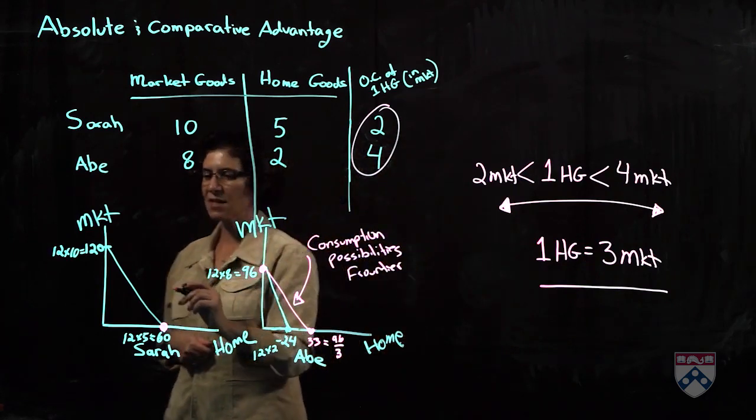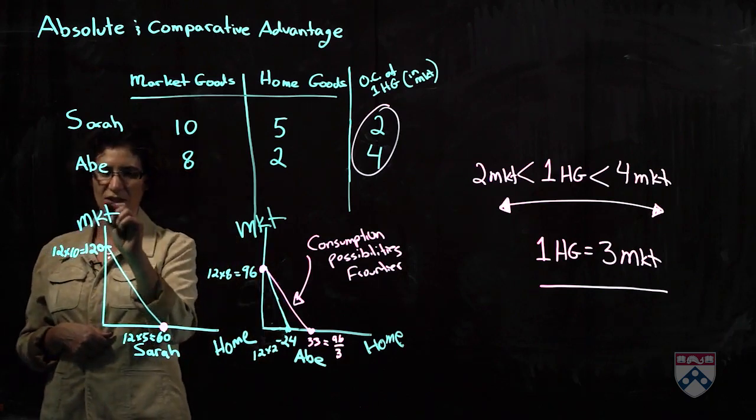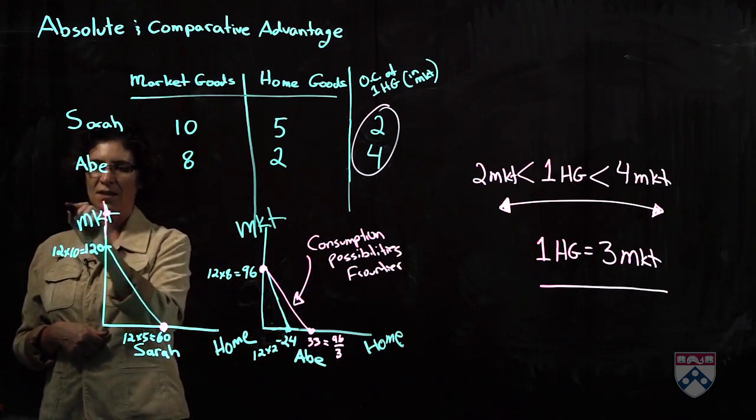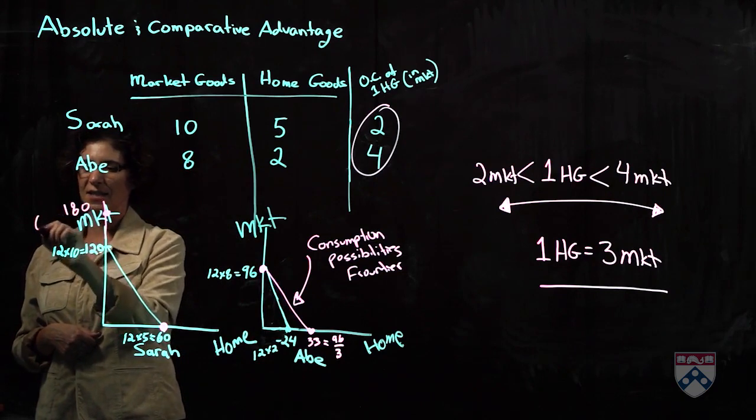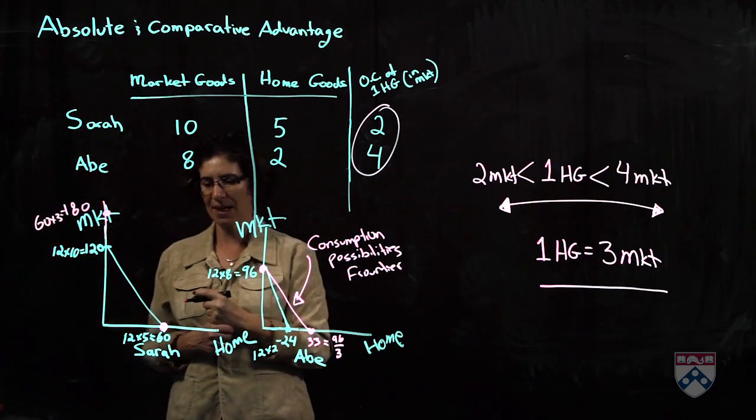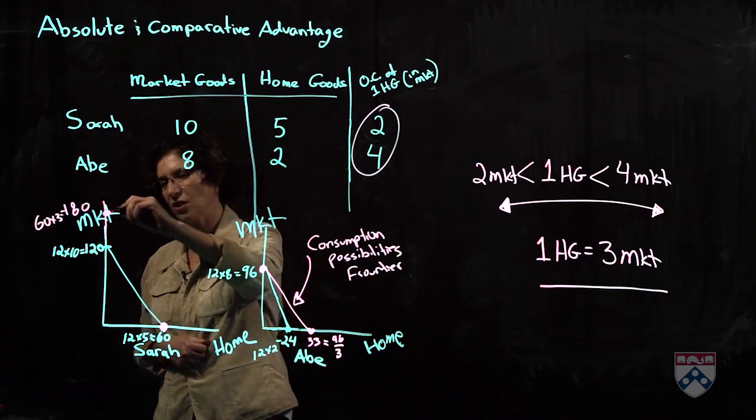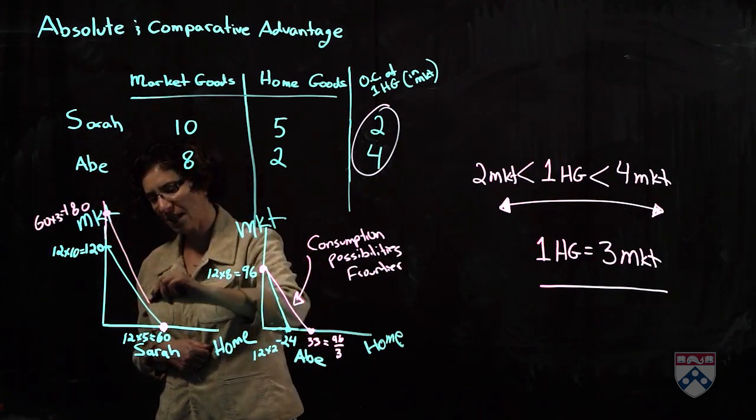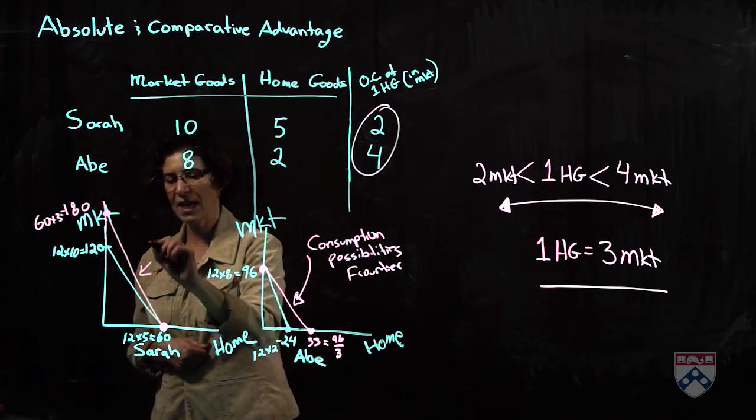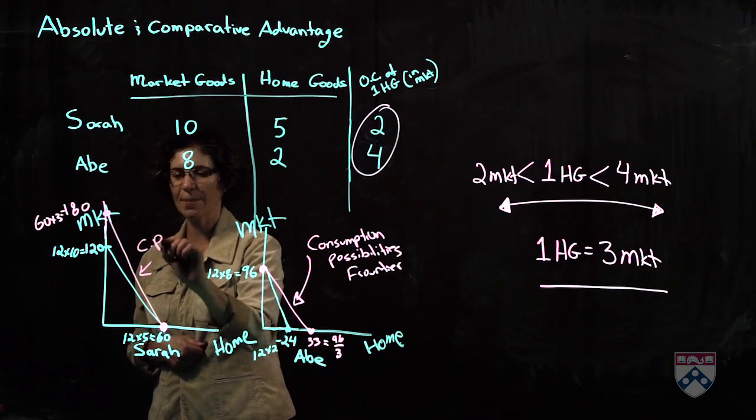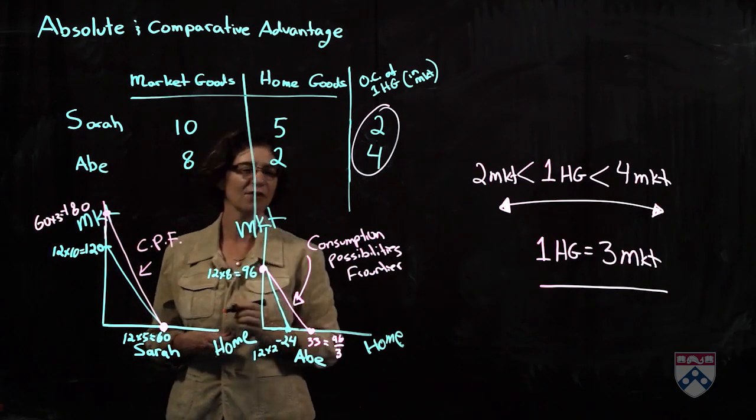And how many units of market goods would she achieve? Well, 60 times 3 is equal to 180. So 180, again, this is 60 times 3. That is the maximum amount of market goods that she could consume. And joining these 2 points, we have the consumption possibility frontier for Sarah.